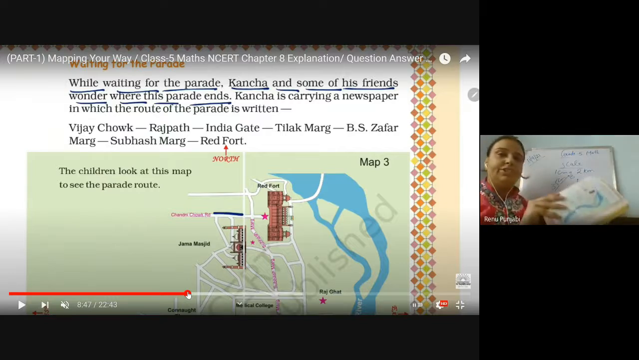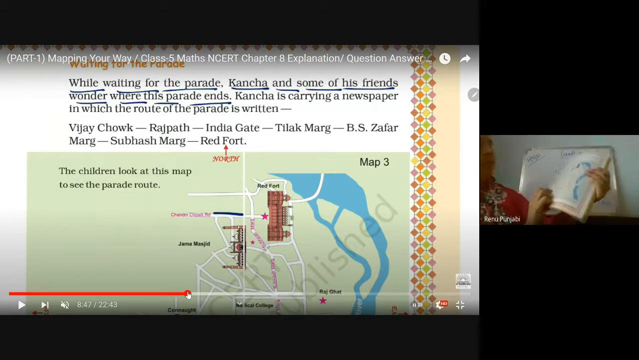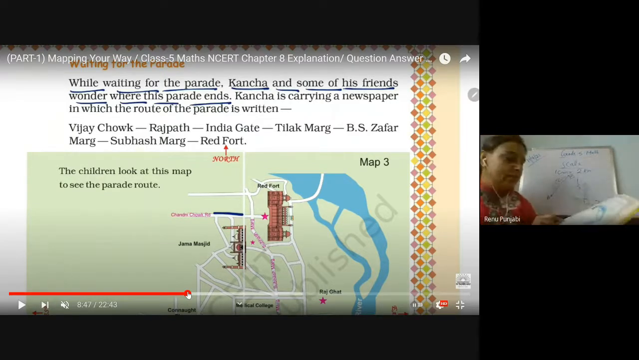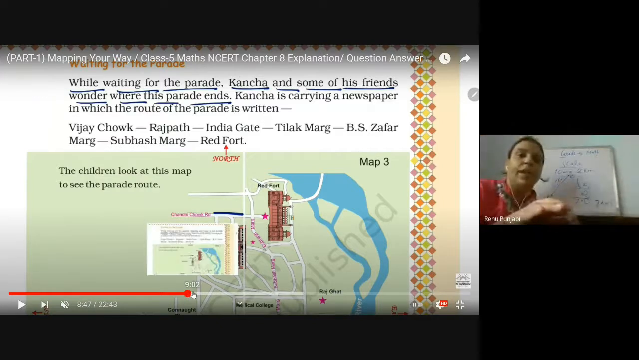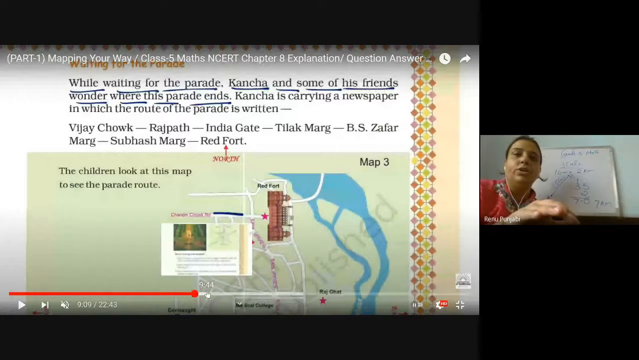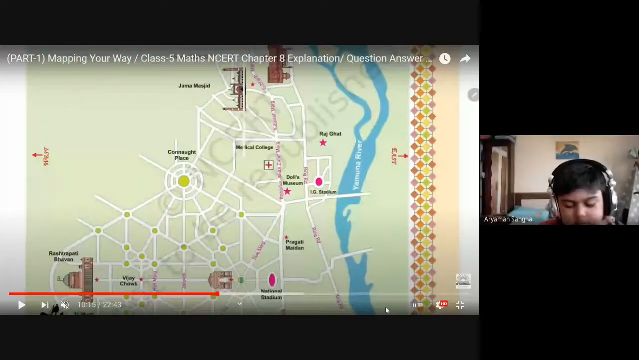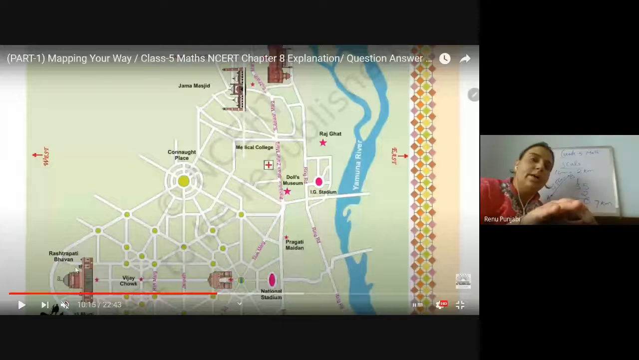So the path which they follow will be this one: from Vijay Chowk to the Rafi Marg, from Rafi Marg, Janpat Marg. This is the complete Rajpath. You all know this is the Rajpath Marg which we have done in the map 1. Then India Gate, then Tilak Marg it will go, then Bahadur Shah Zafar Marg, then Subhash Marg, and then it will reach to the Red Fort. Am I audible to you all? Yes or no? Yes, ma'am. So this is the path.